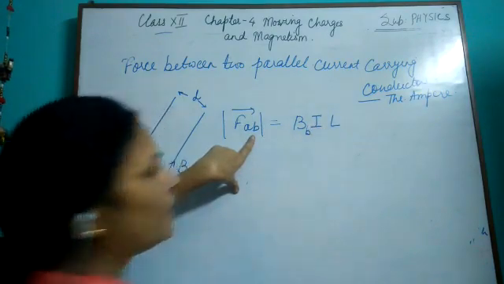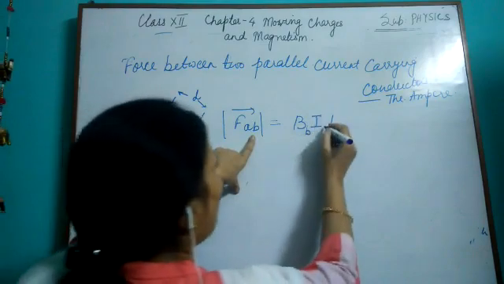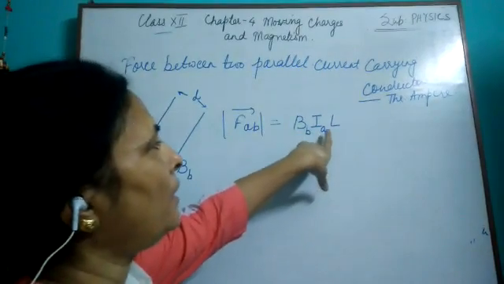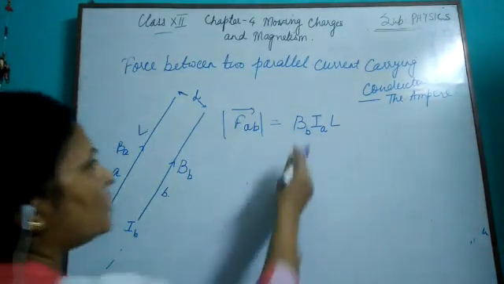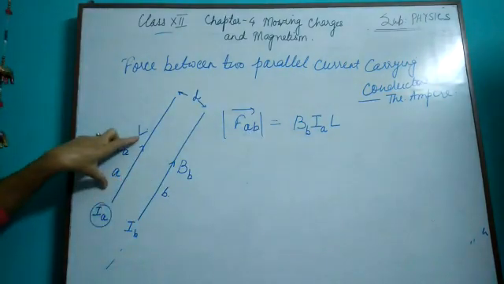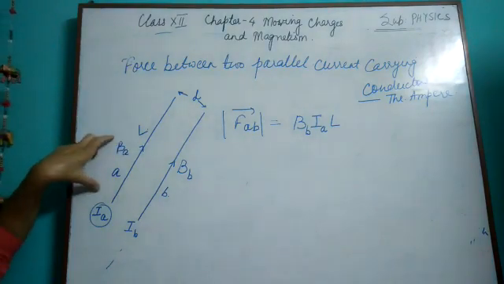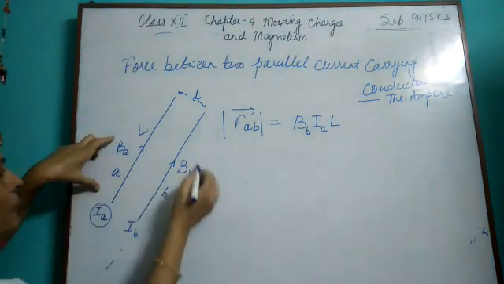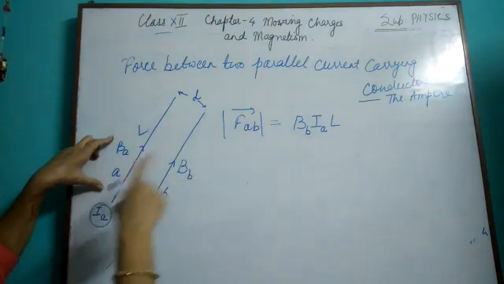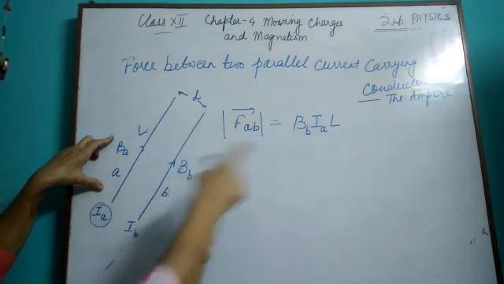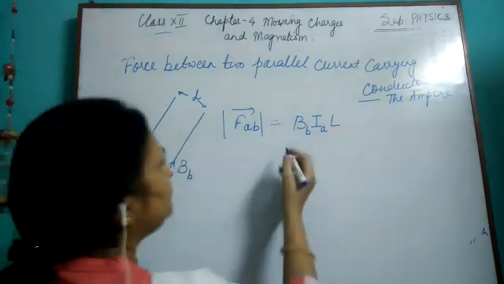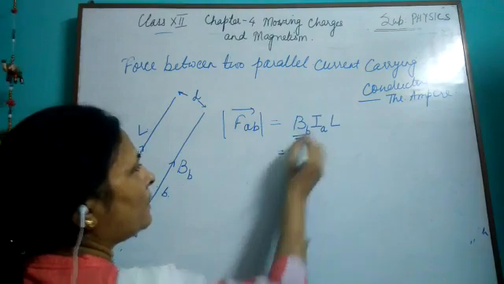Now force on A because of B: the magnetic field will be because of conductor B, and current IA is flowing in conductor A. So BB IA L. This expression I am again repeating. Force on A because of B: force on this conductor which is carrying current IA and is placed in magnetic field BB. So force experienced by the conductor A will be the magnetic field BB, the current in conductor A, IA, and the length L. We have taken the similar length, so L.